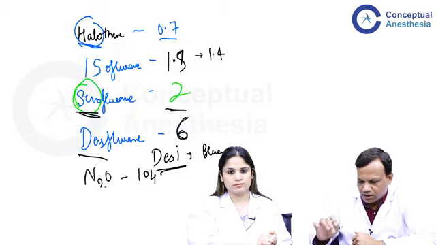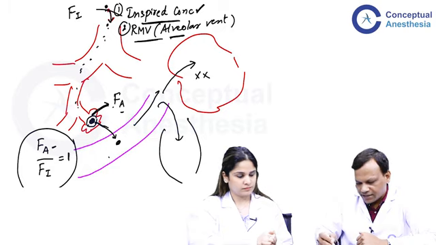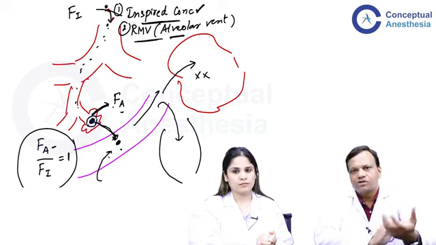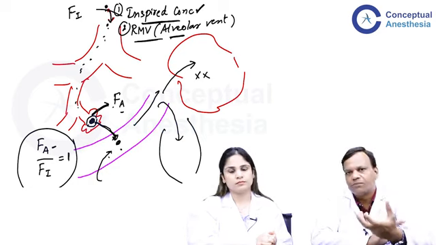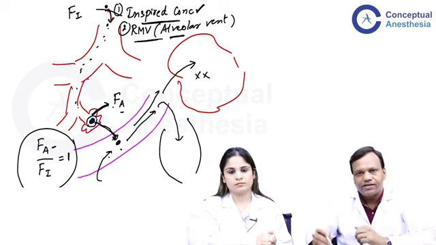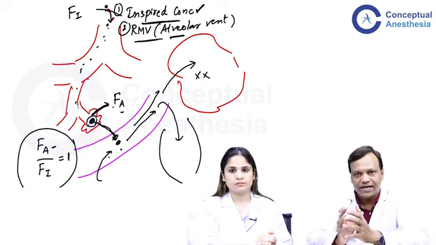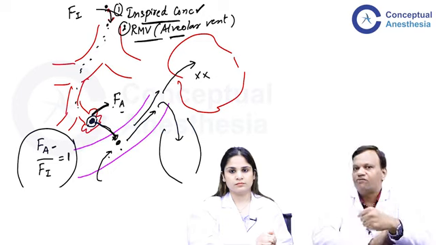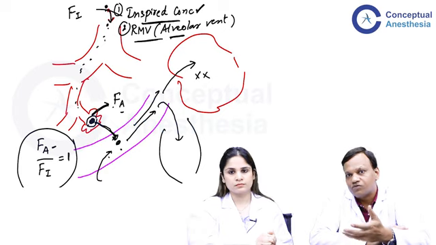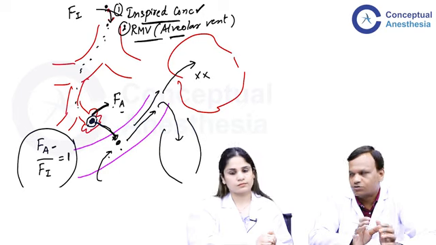Okay, so we were discussing that a drug has come into the alveoli, then it can go into blood. Now it will also depend upon how much is the blood flow to the pulmonary circulation, or pulmonary flow we can say, and that will depend upon cardiac output. If cardiac output is more, then the blood will quickly take away the drug. So again it will take more time for the equilibrium to be attained. So in areas where the blood flow is low, like the person has some cardiac problem, then the anesthetic agent may produce faster action, or quicker onset of anesthesia, as compared to what we are expecting. So that we should keep in mind.